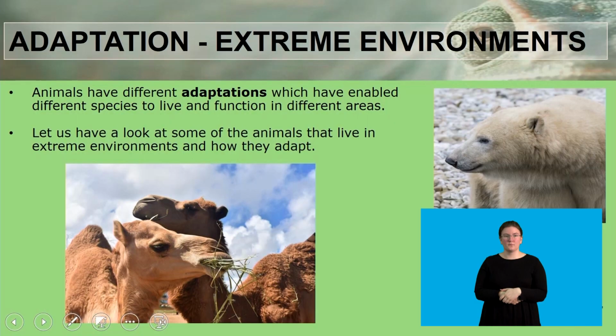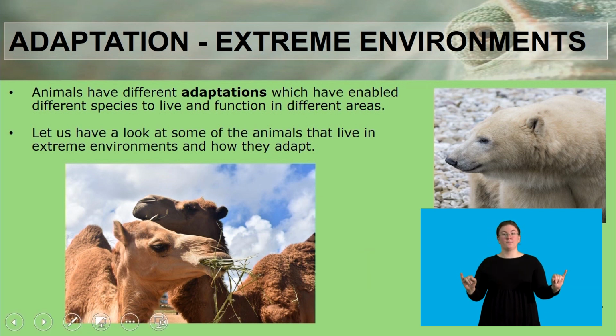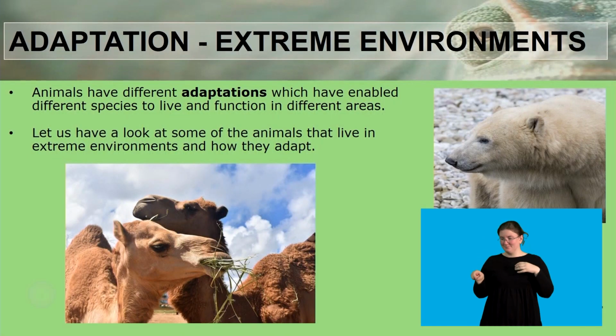We are also going to look at examples of adaptations. Here we are looking at bears and we are looking at camels. Animals have different adaptations which have enabled different species to live and function in different areas. Let us have a look at some of the animals that live in extreme environments and how they adapt. Here we are basically comparing an animal that lives in a cold area and one that lives in a very hot area, namely bears and camels.